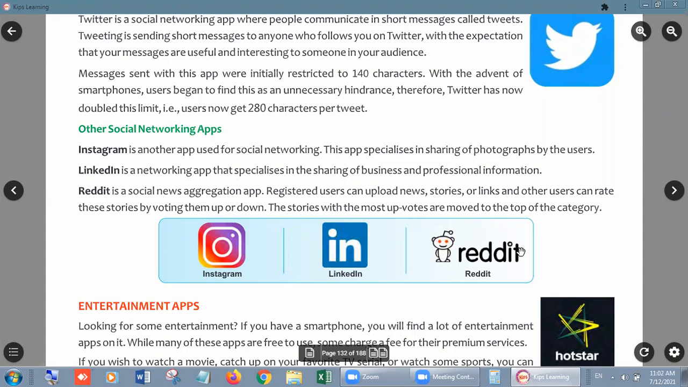So Instagram is another form of social networking site, just like Facebook and Twitter. LinkedIn is a networking app. It specializes in the sharing of business and professional information. If you want to share some document on a business basis, then you can use LinkedIn.